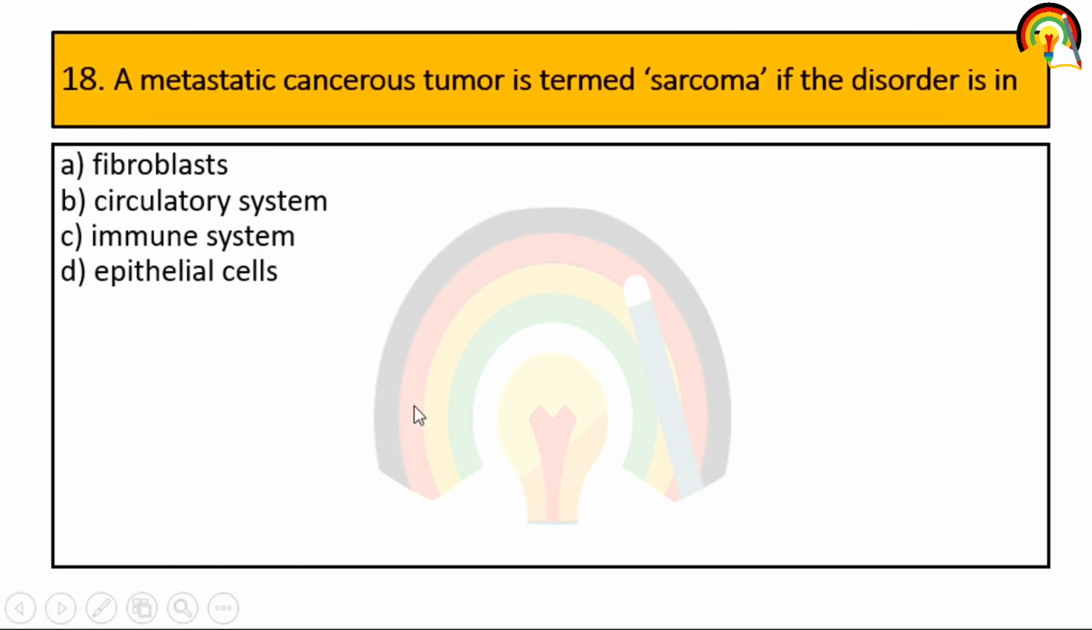Next. A metastatic cancerous tumor is termed sarcoma. Metastatic means that it has the ability of spreading. A cancerous tumor is termed sarcoma if the disorder is in fibroblast. So it is fibroblast, right?